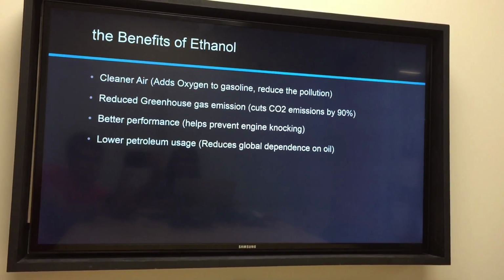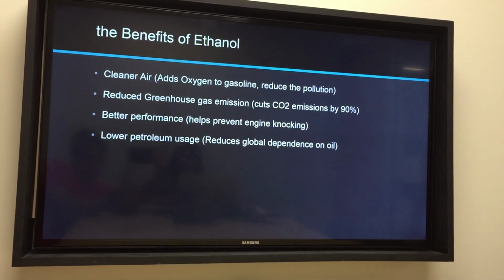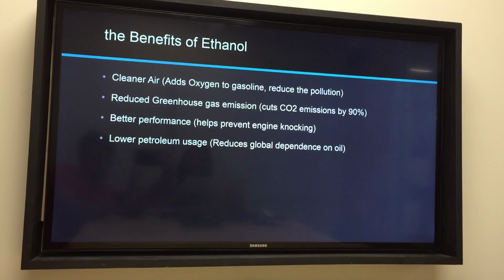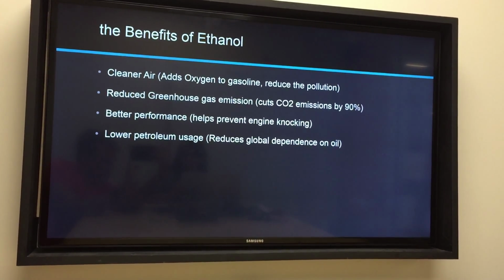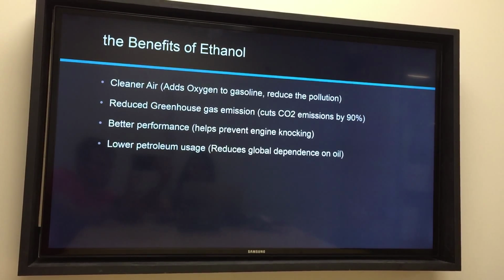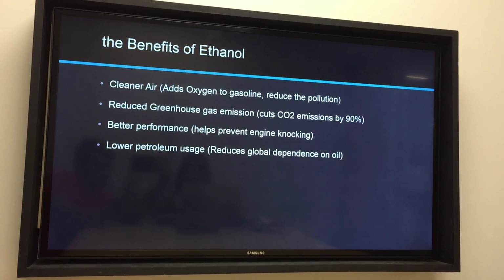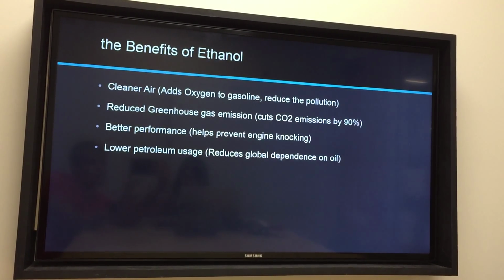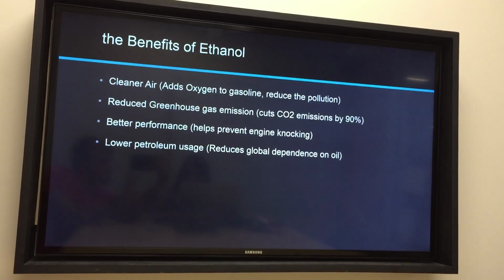Okay, the benefits of ethanol. If we use sugarcane to make ethanol, we can have clean air, because when making the ethanol, it adds oxygen to gasoline, which reduces pollution. Also, using sugarcane to make ethanol reduces greenhouse gas emissions. Compared to gasoline, sugarcane ethanol reduces carbon dioxide emissions by 90% on average.